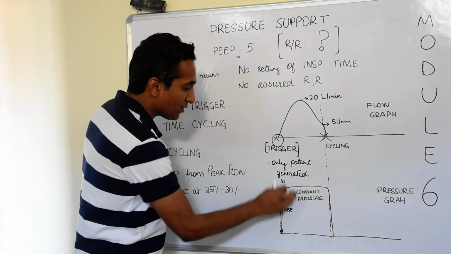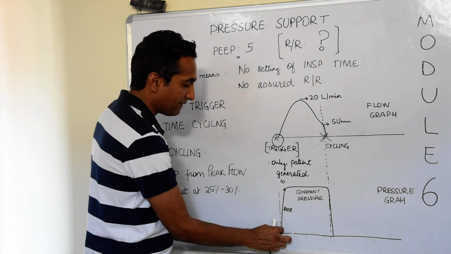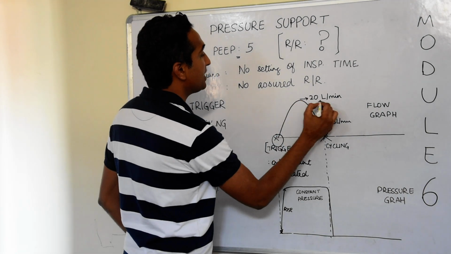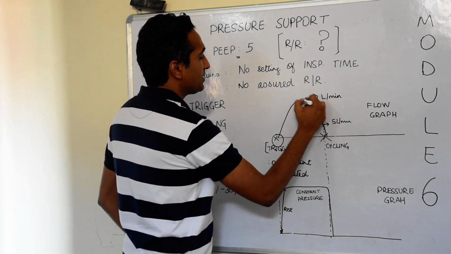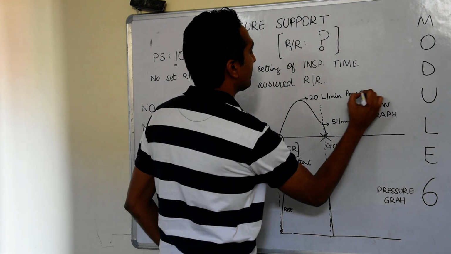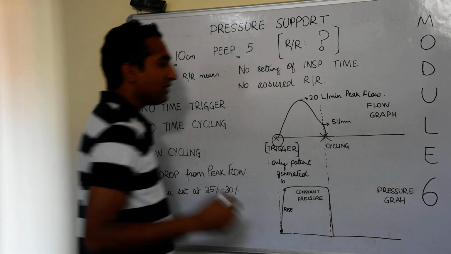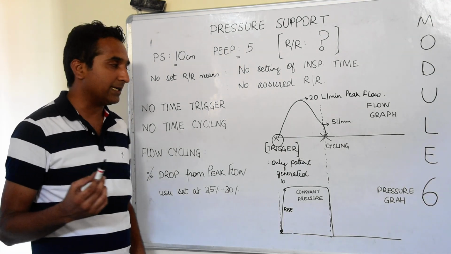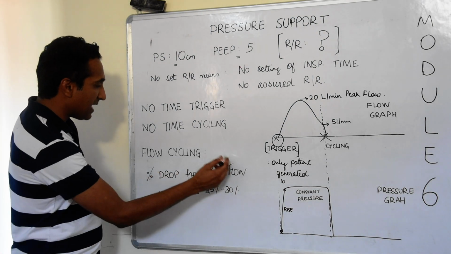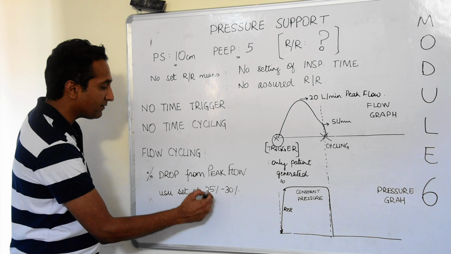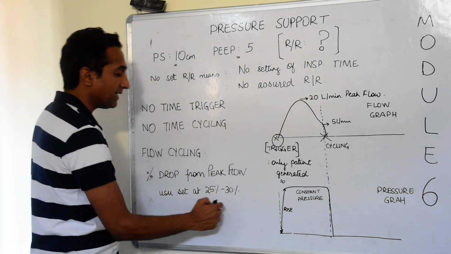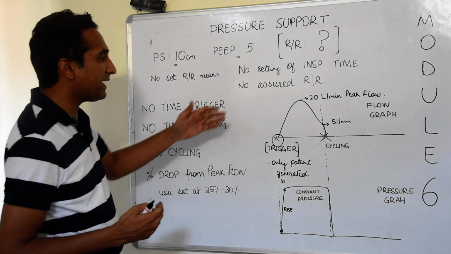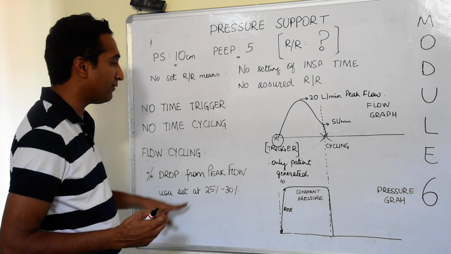Suppose in this change of pressure from 0 or from PEEP, whichever level, to 10, a flow was created, the peak level of which was 20 liters per minute. So this will be the peak flow. Now the cycling in this mode is a concept which is known as flow cycle. What happens is the ventilator asks us at what percentage of the peak flow should I cycle the breath. By default it is kept at 25 to 30 percent. Let's see what happens when we keep it at 25% of the peak flow.